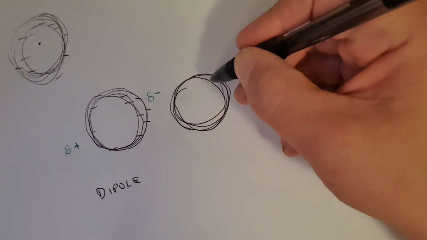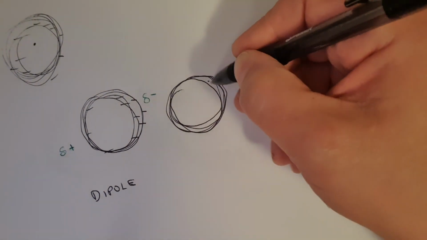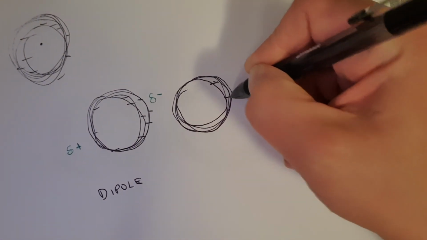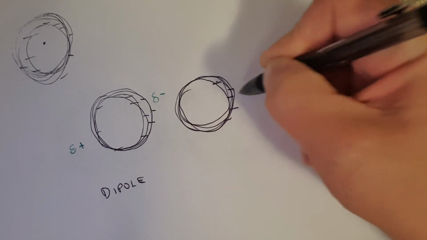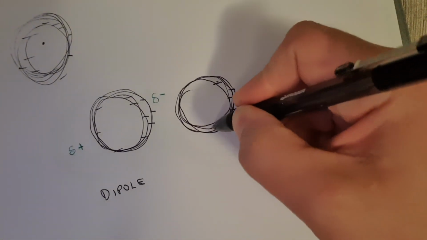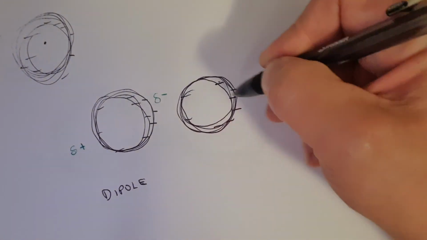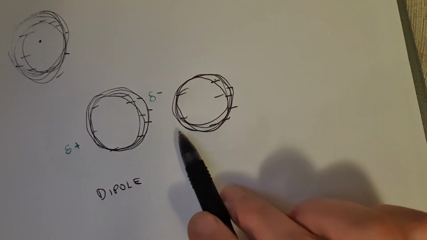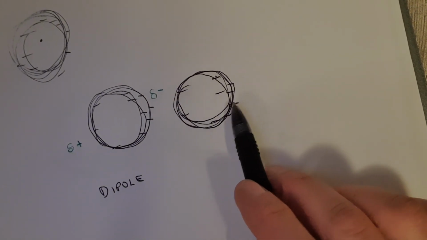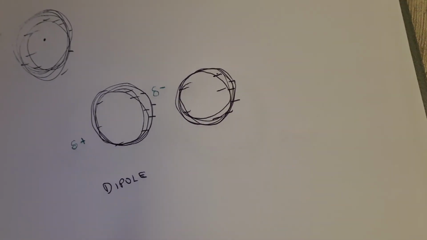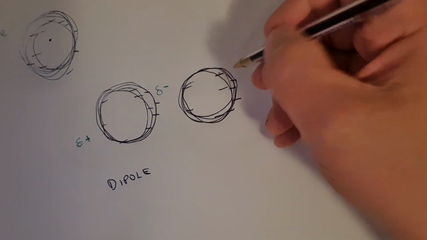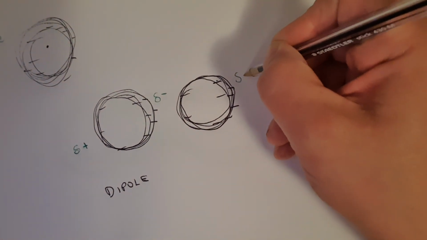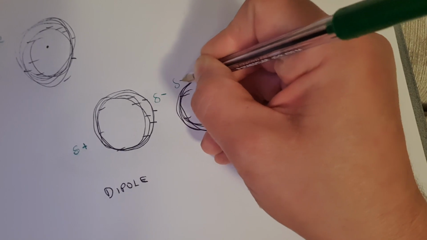So we could draw in our 10 electrons, but again have them more over to one side than the other. 1, 2, 3, 4, 5, 6, 7, 8, 9, 10. Okay, so we've got again more electrons towards this side than this side. So we can write again our special way, delta negative, delta positive.